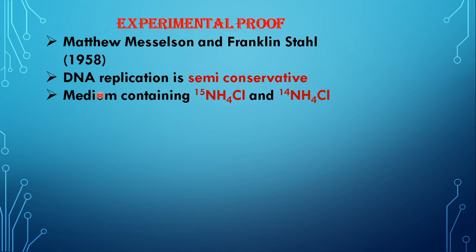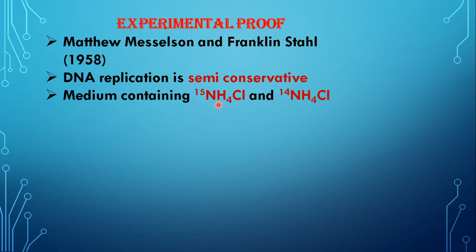Now, for this particular experiment, the medium was prepared with all the components that a particular bacterium, especially Escherichia coli, will need for its growth. In that medium, we have to add chemicals as sources of different elements. As the source of nitrogen, ammonium chloride was added. Two types of such media were prepared.